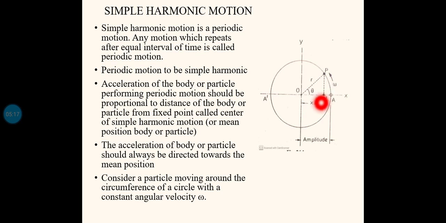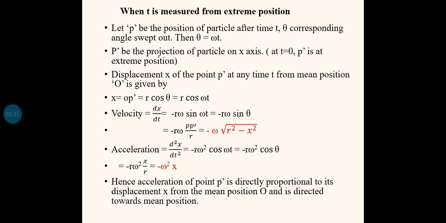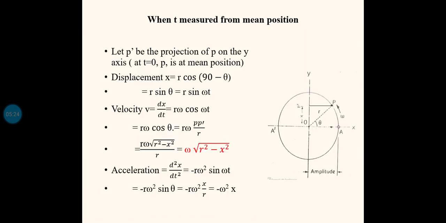That is the meaning. The second case we have to derive is when t is measured from the mean position. In that case, we are analyzing the motion of this P dash along the y-axis, the vertical axis.